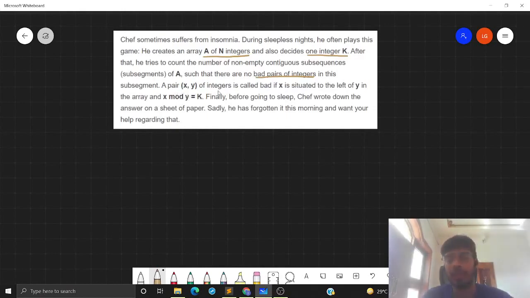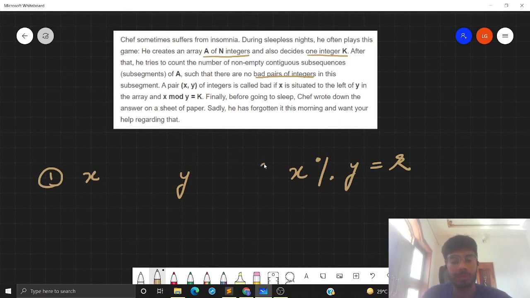A pair x comma y of integers is called bad if x is situated to the left of y, so we have x coming before y in our subsegment, and x mod y is equal to k. So if we have these two conditions, then the pair x comma y is called a bad pair. So we are asked to find the number of contiguous subsequences of A such that there are no bad pairs of integers in this subsequence.